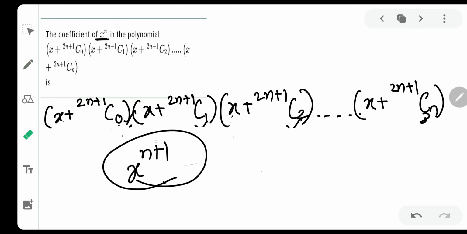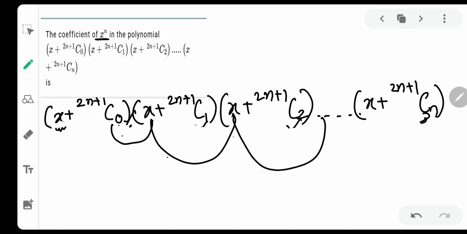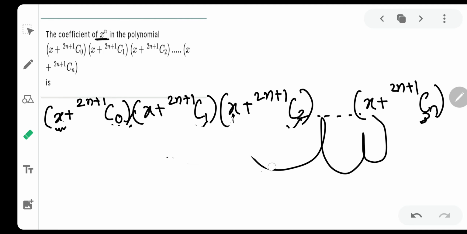But we don't want that. It means simply that we have to skip one x. I'll tell you. Suppose I skipped this x and this 2n+1 c0 gets multiplied with x, then x, then x, then x, and it goes on. So how many x's are there? There are n x's, and the coefficient is what? The coefficient is simply 2n+1 c0 x^0. I think you got the gist about it.